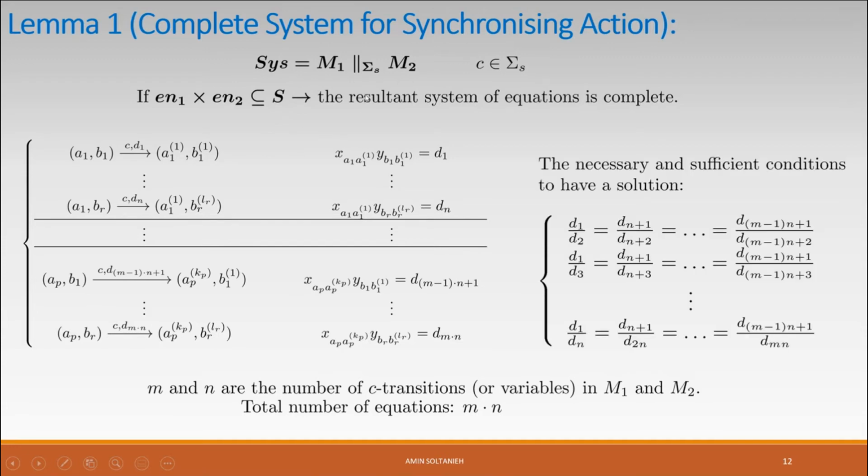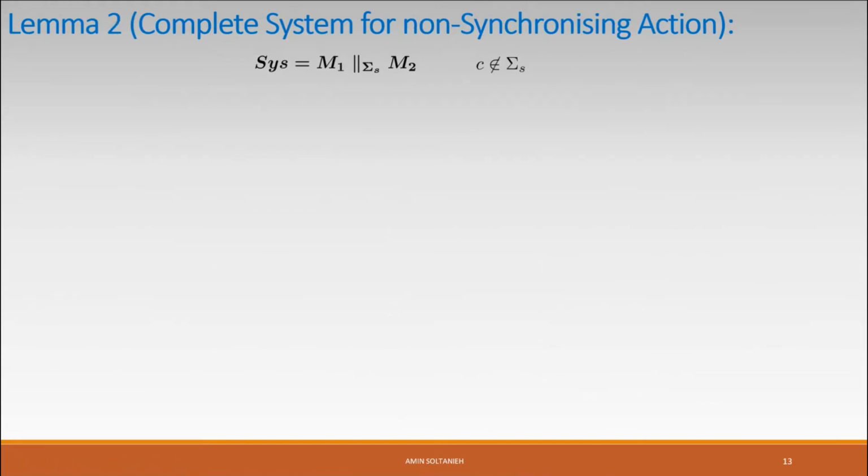In this case, if the system of equations is complete, then we don't have to solve the system of equations. We can verify the consistency of this system of equations by checking these conditions. They are very simple conditions over d1, d2 until d_(M×N), and by checking them, we can verify if the system of equations has a solution or not. So this was for synchronizing action.